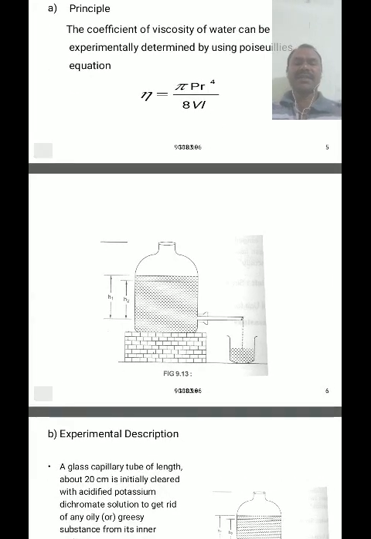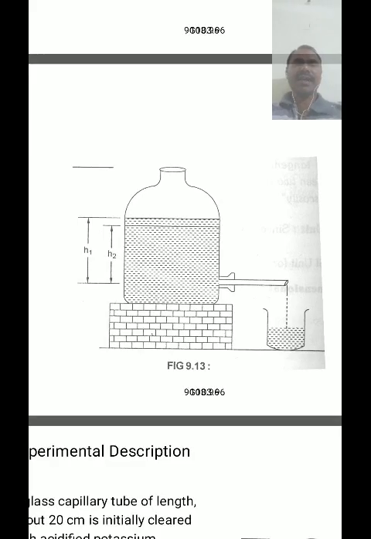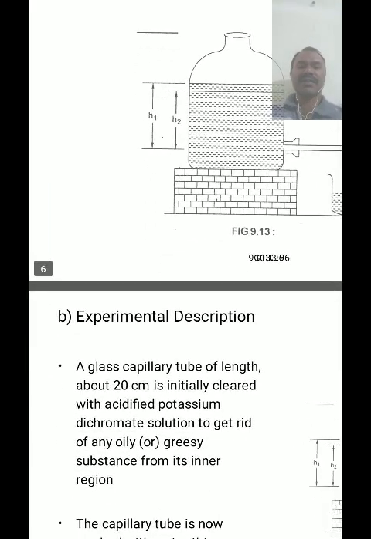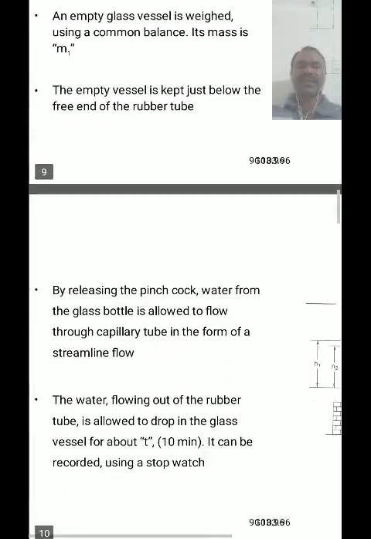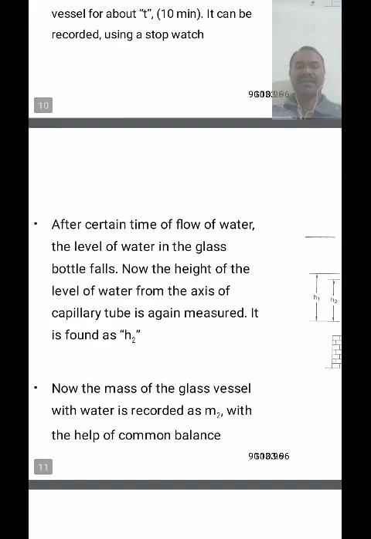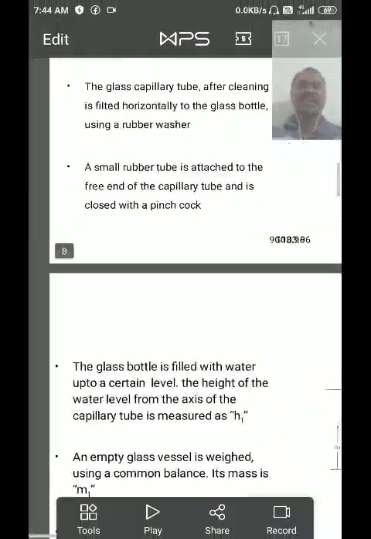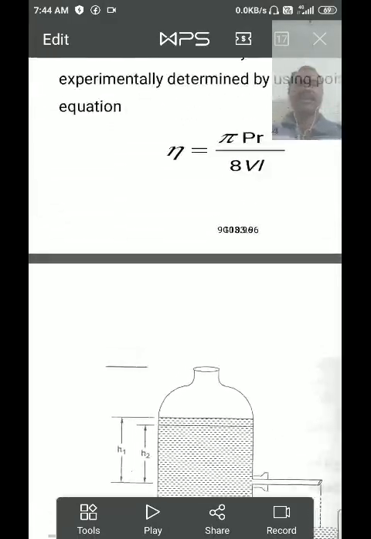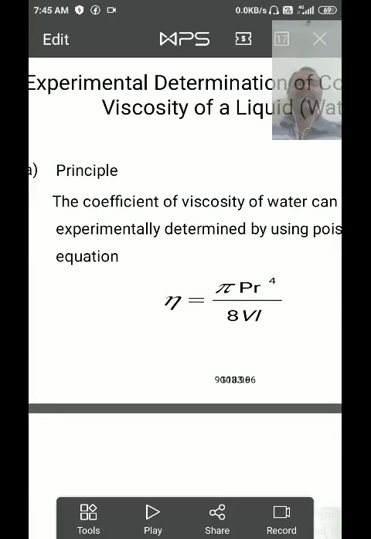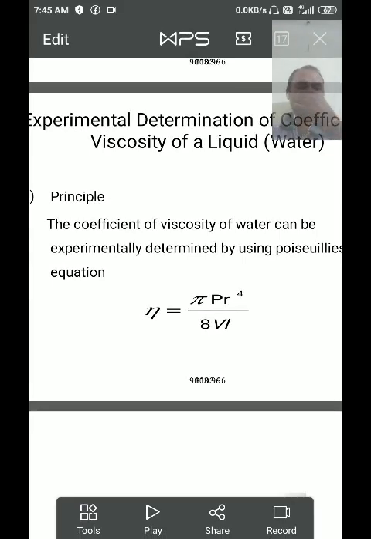In this setup, just consider a beaker. This is the aspirator bottle. The experimental description means what equipment is required and what happens. Generally, we have to study all these terms. The aim of the experiment is to determine the coefficient of viscosity of water experimentally by using the capillary method.